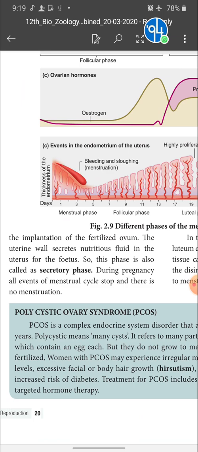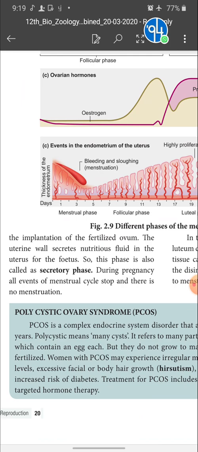So this phase is also called what? The secretory phase. Why is the luteal phase called the secretory phase? In the ovulatory phase, the ovum is released into the peritoneal cavity and enters the fallopian tube. In the fallopian tube, when the egg meets the sperm, fertilization takes place.